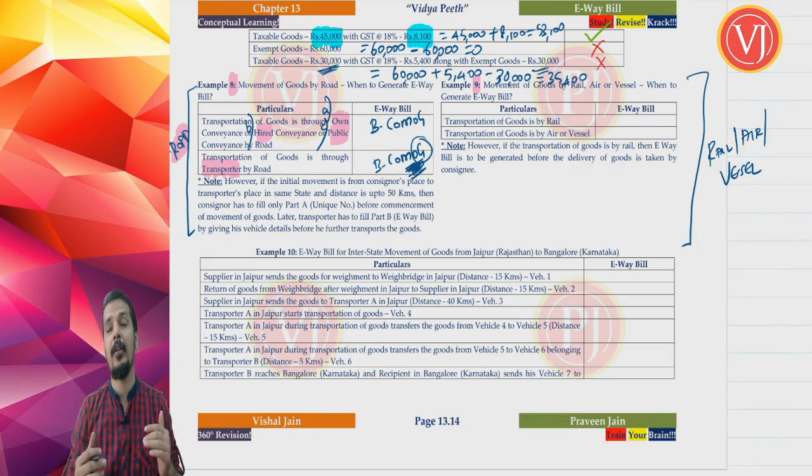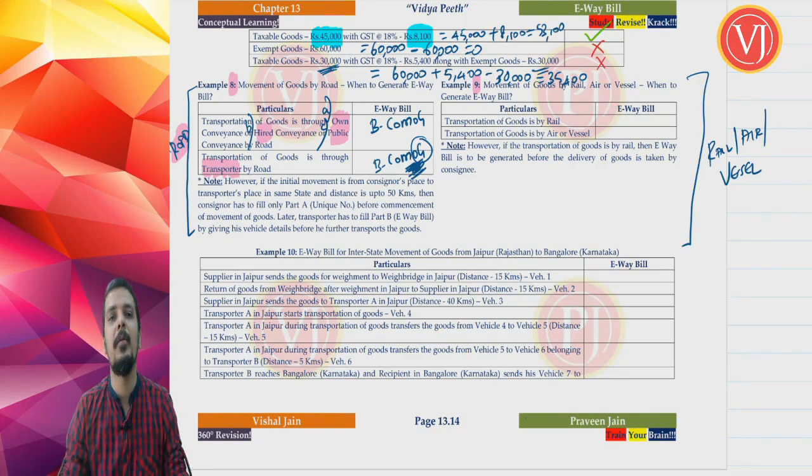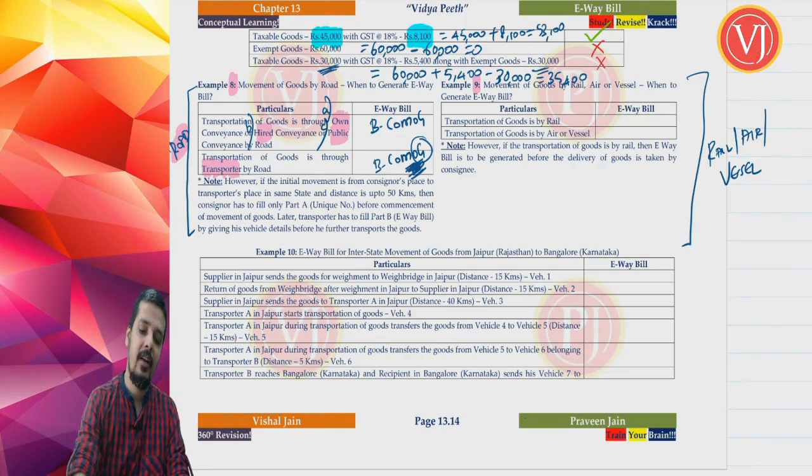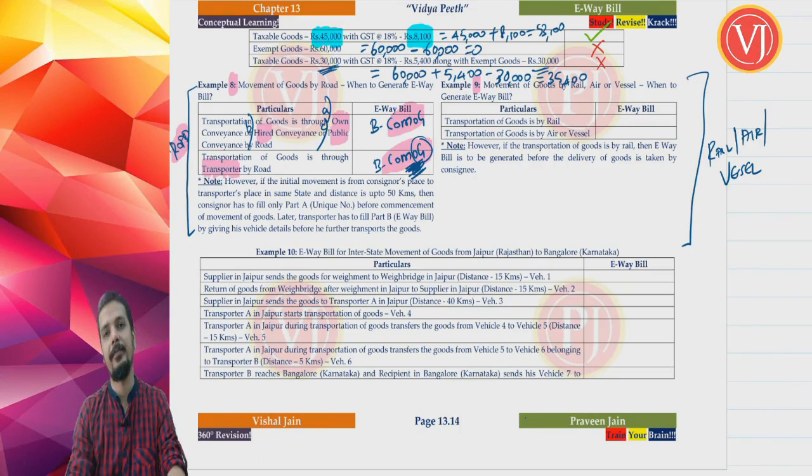E-way bill has to be generated before the commencement of movement of goods. Before the movement starts, generate e-way bill. So when it is by road, the normal understanding is before the movement starts, before the commencement of movement of goods starts, generate e-way bill.